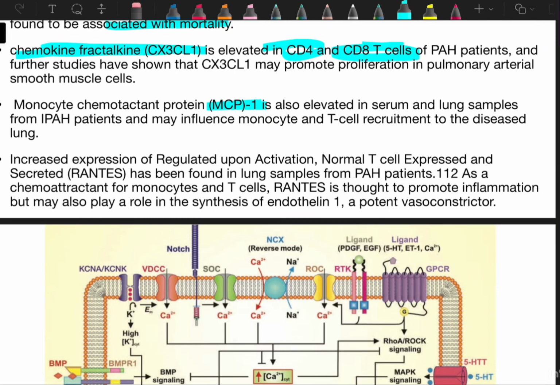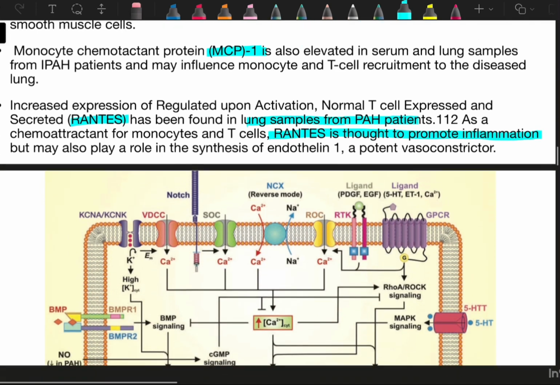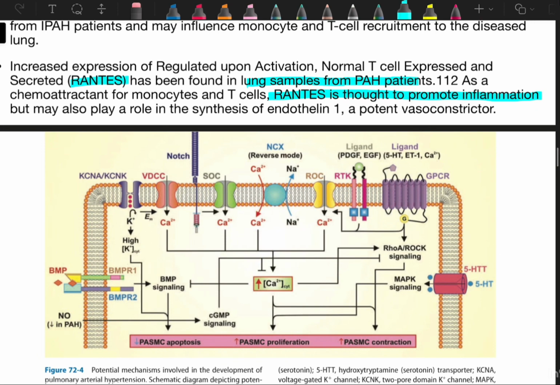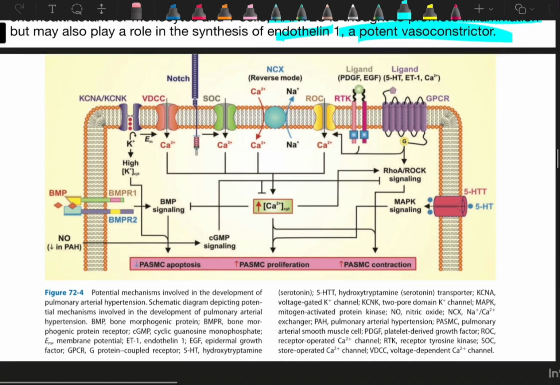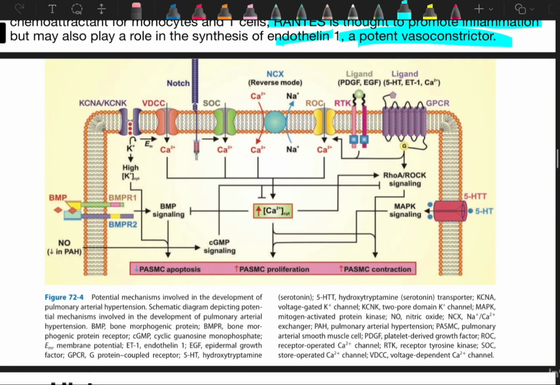Then comes increased expression of regulated upon activation normal T cell expressed and secreted. So RANTES has been found in lung samples from PH patient as a chemoattractant for monocytes and T cells. RANTES is thought to promote inflammation, but also plays a role in synthesis of endothelin 1, which can act as a potent vasoconstrictor. So these are the mechanisms.